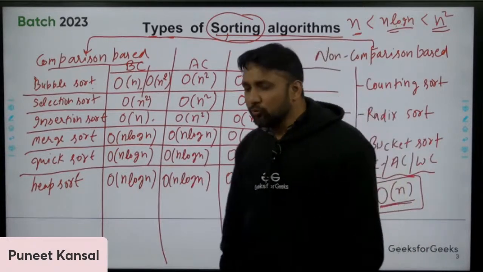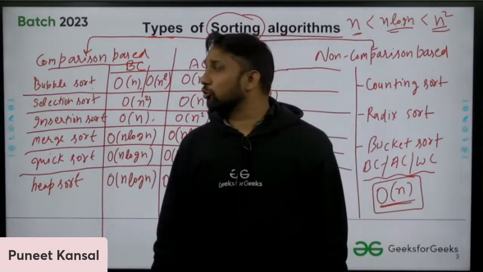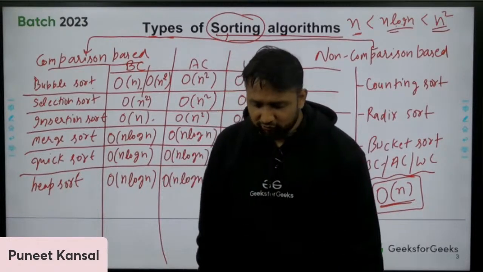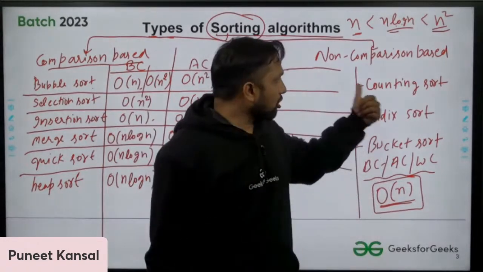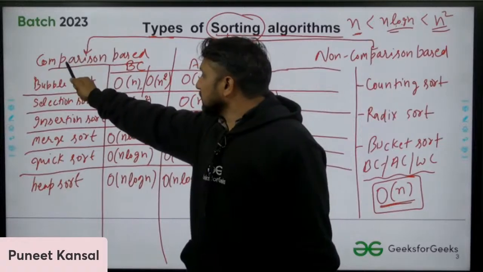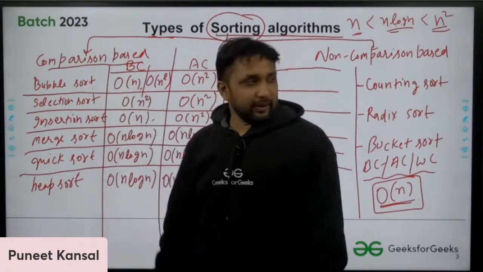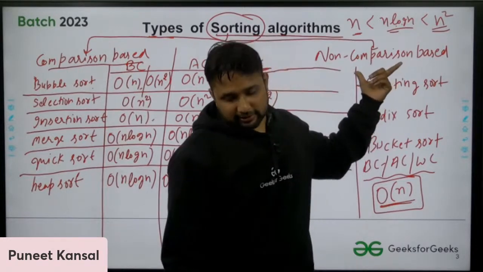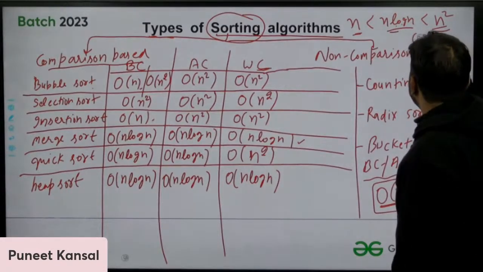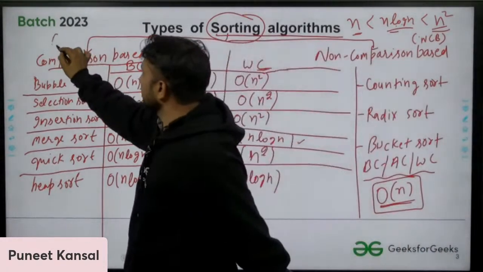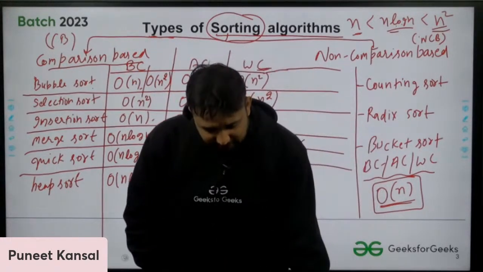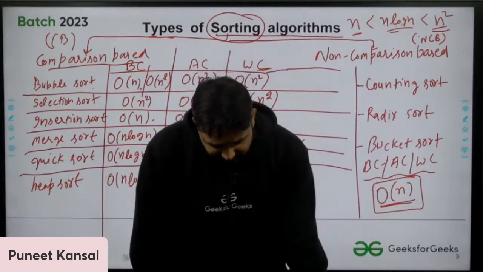Okay, so can you people tell me which algorithm is the best algorithm, comparison based or non comparison based? So my first question, which algorithm is good one, comparison based or non comparison based? You can write CB for comparison based, or NCB for non comparison based. So which algorithm is the good one to use, comparison based or non comparison based?